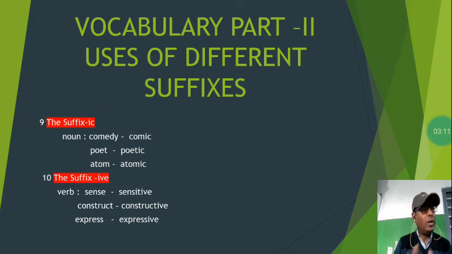You know, these words have different uses. Where you can use poet, you can't use poetic. Where you can use poetic, you can't replace that word by the word poet. Like you see, Rabindranath Tagore was a great poet. Shakespeare was a great poet. William Wordsworth a great poet.